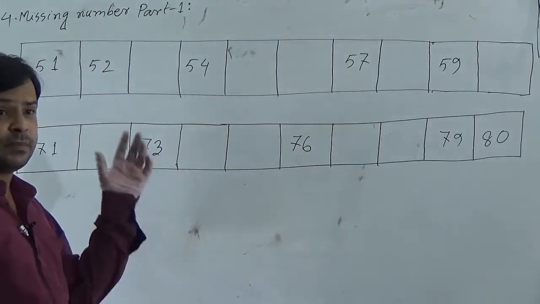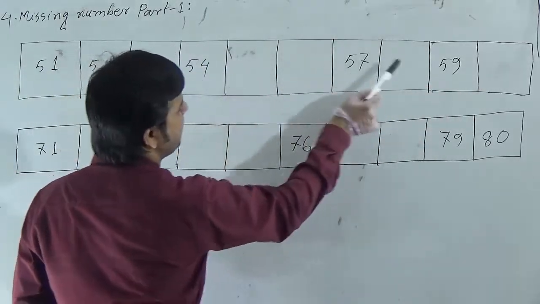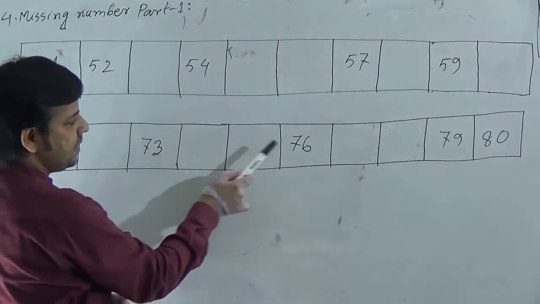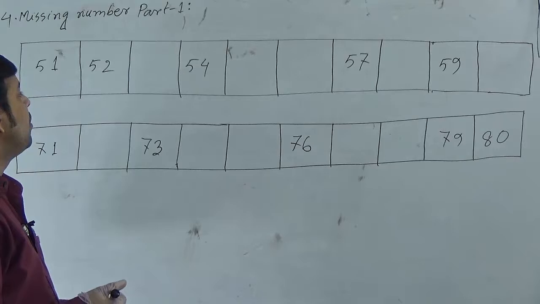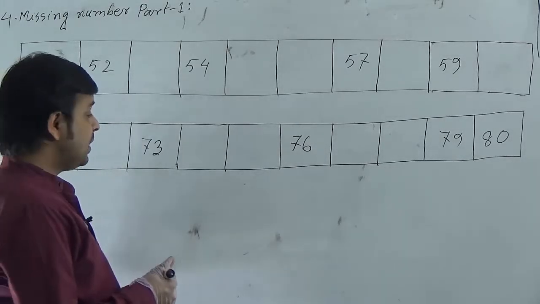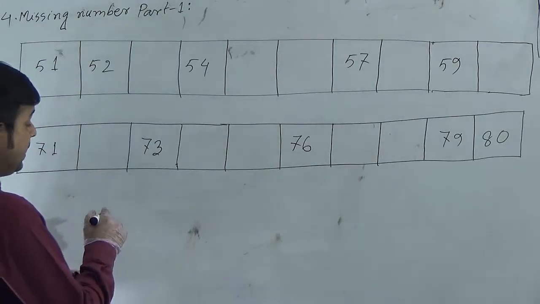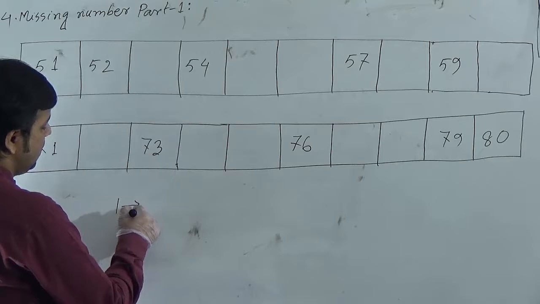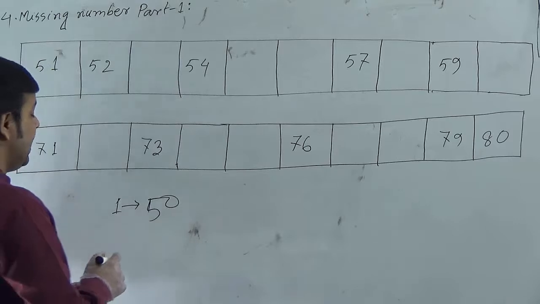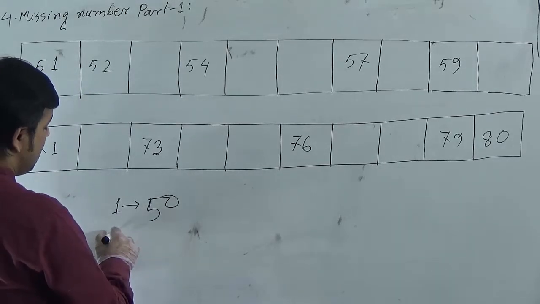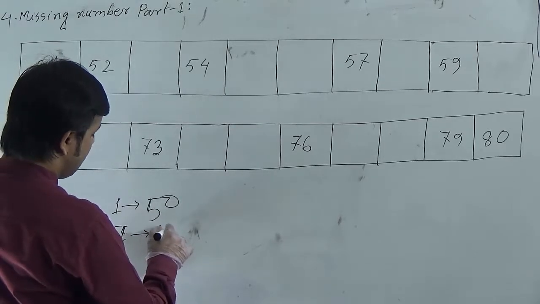Dear students, missing number means you have to write some numbers in these gaps. The gaps are given. Fill up this gap by writing numbers. To fill up the gap, at first you have to know how you can fill up this gap. Dear students, in half yearly examination you have learned the numbers 1 up to 50, and in the previous class you have learned numbers 50 to 100.